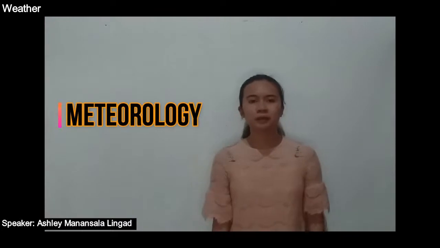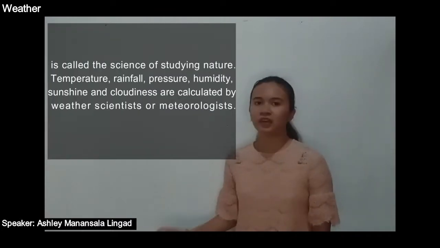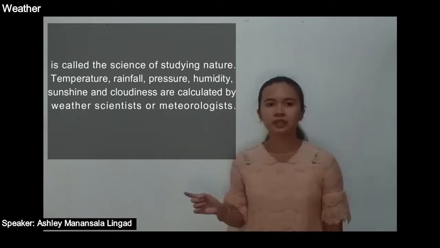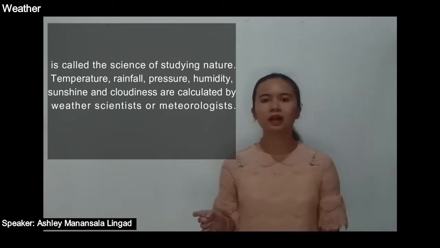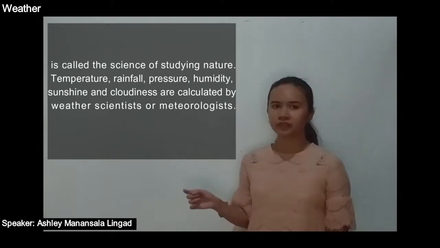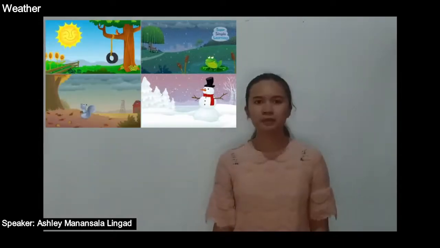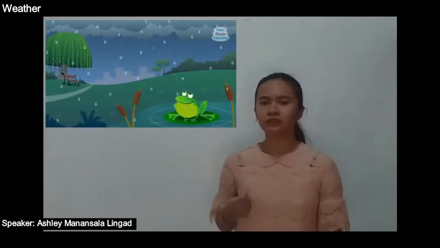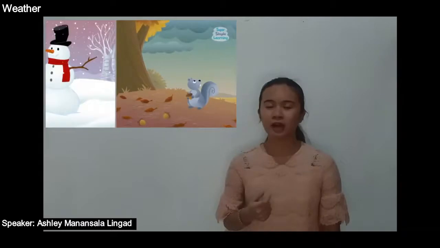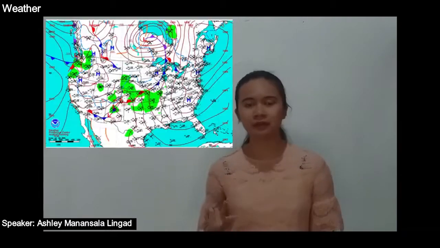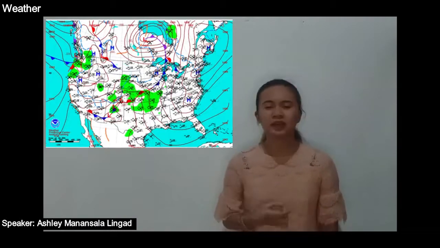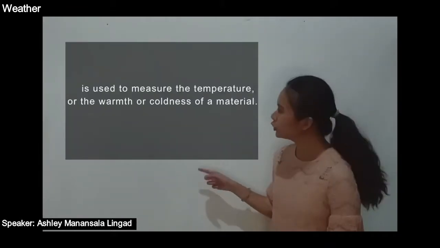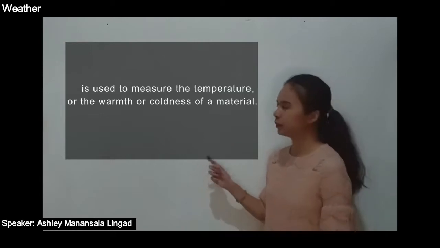So next is meteorology. It's called the science of studying nature. Temperature, rainfall, pressure, humidity, sunshine, and cloudiness are calculated by weather scientists or meteorologists. Meteorology makes it possible to understand how these natural events are formed and how they evolve in time and space. This study makes it possible to establish weather forecasts, but this science is complex and not always reliable. Next is the thermometer. It's used to measure the temperature, or the warmth or coldness of a material.